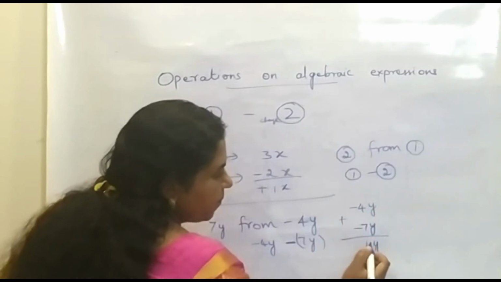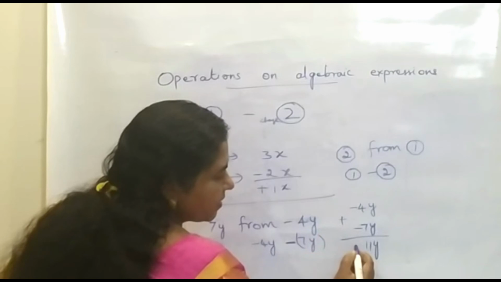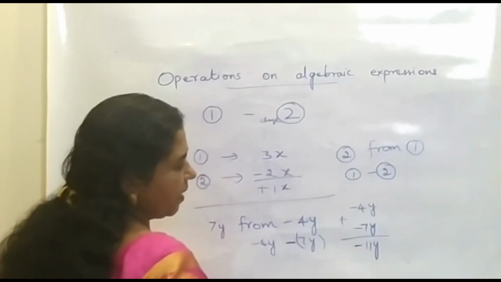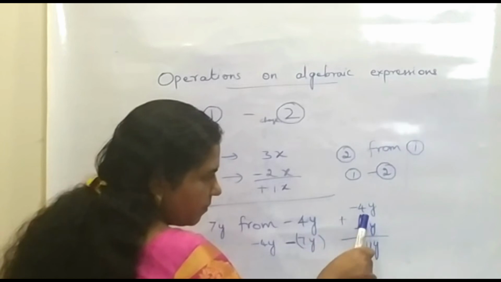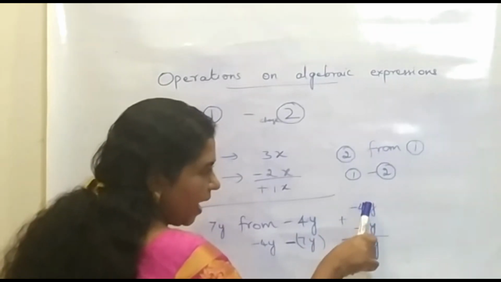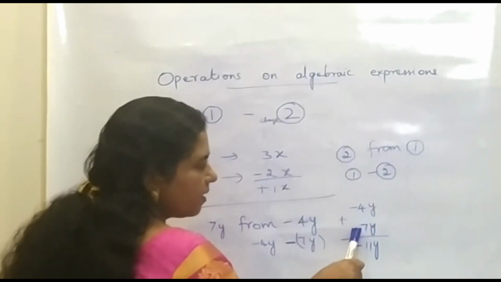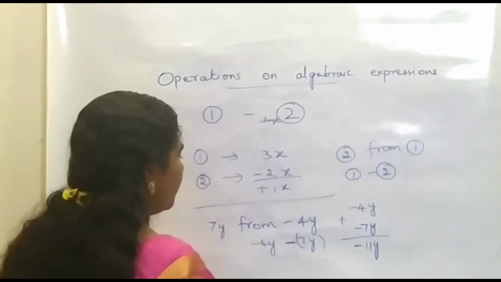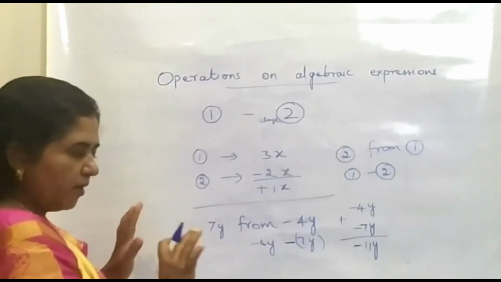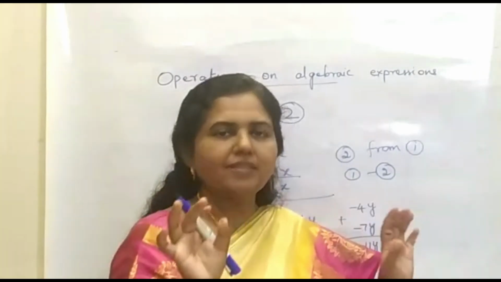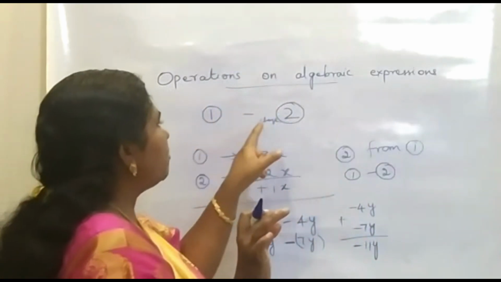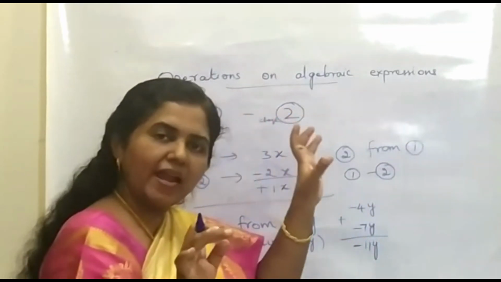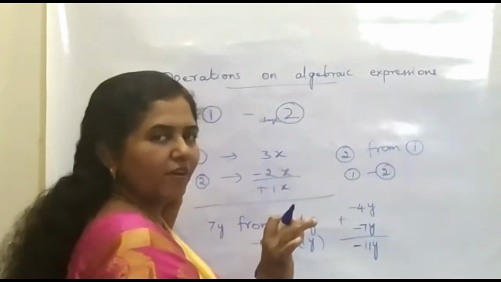So it is 11 and here it is minus on both the numbers. So here also we will be having a minus sign. That is, when both the numbers are of same sign, we have to add both the numbers and give the sign of the numbers in front of the answer. Okay. So it is not at all difficult. The only thing you have to do is change the sign of the second number and then add that with the first number.